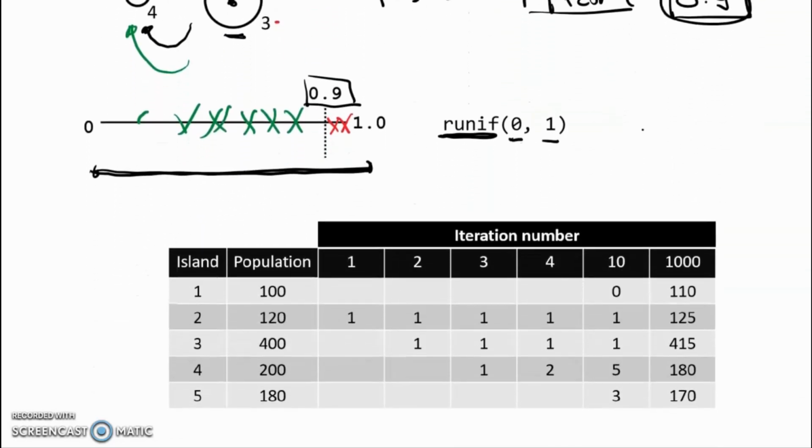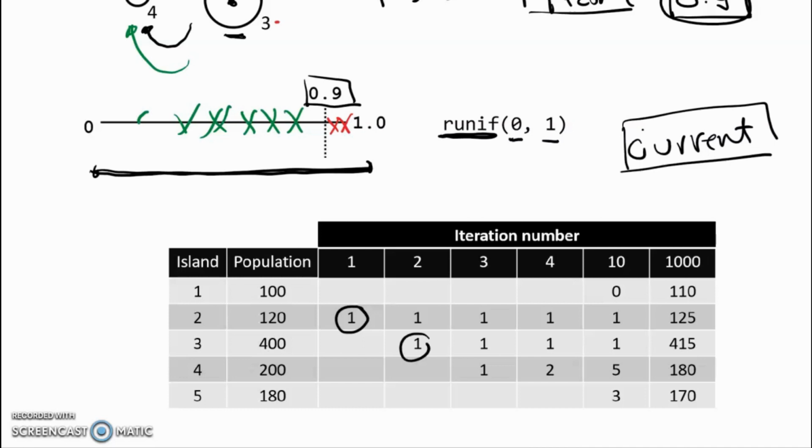At each step along the way, they keep track of the current island. They keep a running tally of the current island. Initially, the current island was Island 2. Then they moved to Island 3. Then it looks like they moved to Island 4. They remained on that island in the fourth iteration.